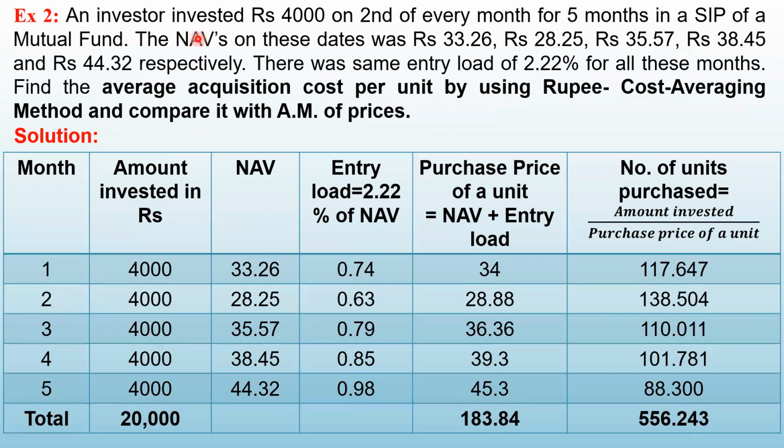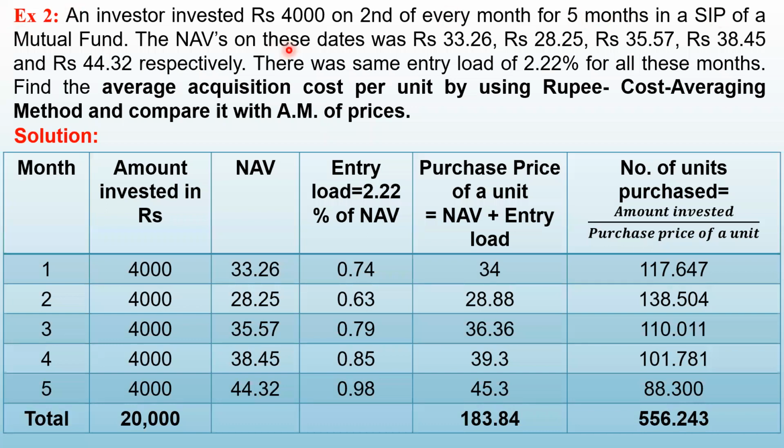An investor invested rupees 4,000 on 2nd of every month for 5 months in a SIP of a mutual fund.